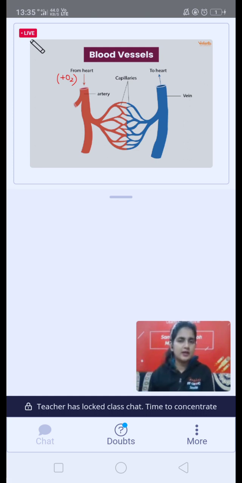Now what will they do with the blood? They have taken up the oxygen, they have used the oxygen. What will they do with the blood? They will send it back. Okay, and how does the blood come back? It comes back from the vein.